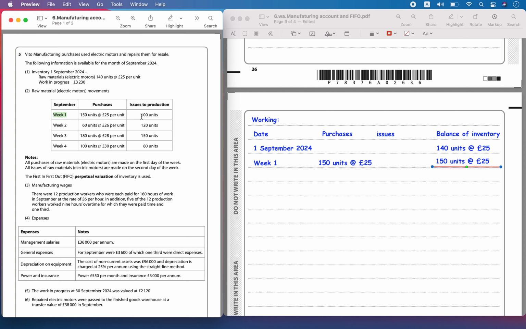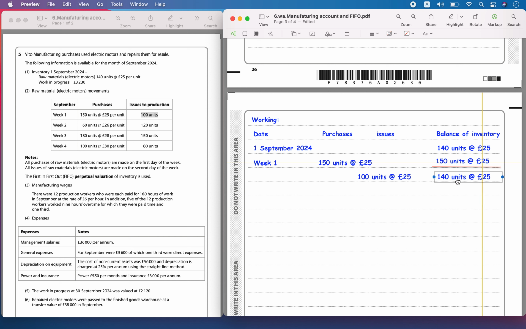Then the sales happened. Sales of 100 units have to be issued. So we can issue from the 25. We'll issue 100 units at 25. Then the remaining inventory left after issuing is 40 at 25, and then you have the 150 units at 25.